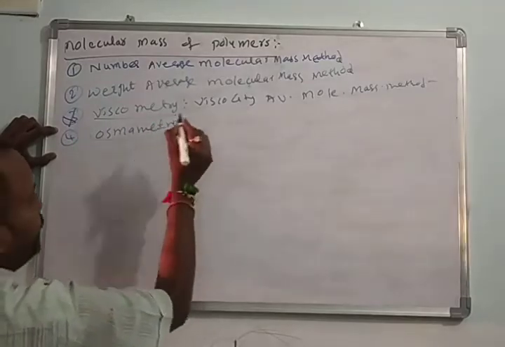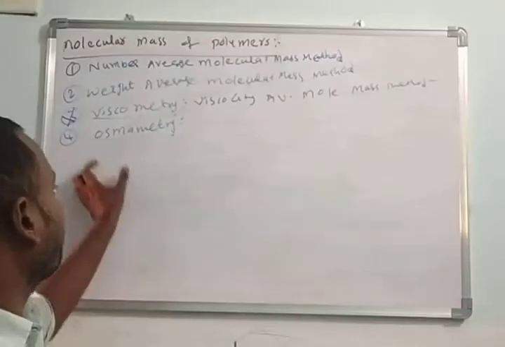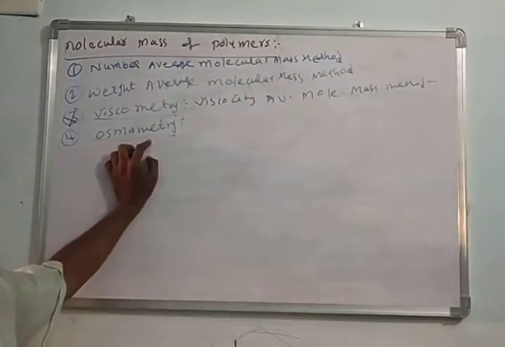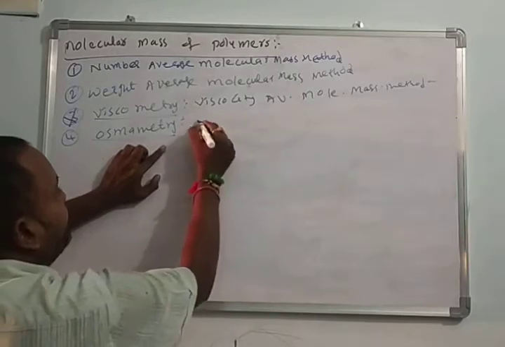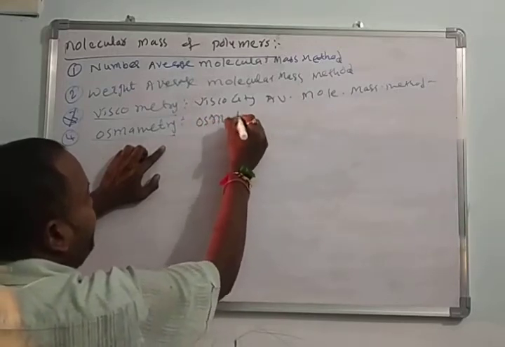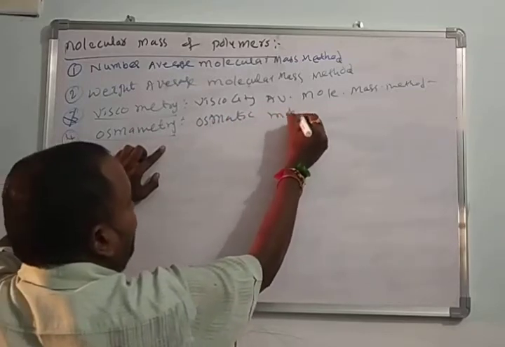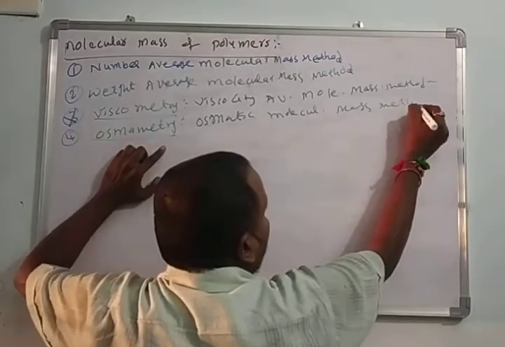Osmometry means we have to determine the average molecular weight of the polymer by using osmotic pressure. This is also called the osmotic molecular mass method.